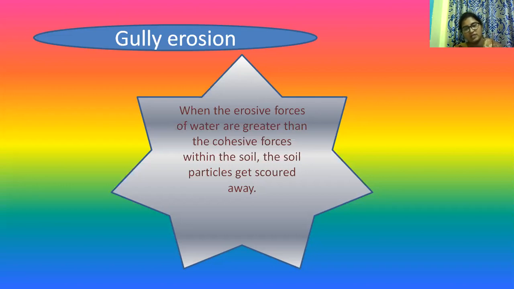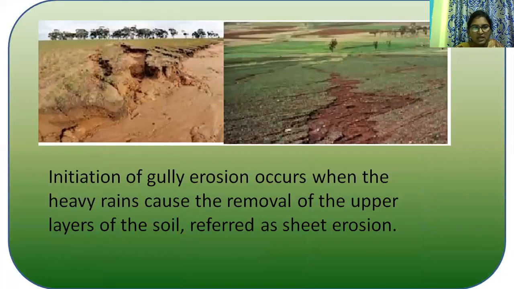Vegetation reduces the surface runoff, increases the infiltration, and the groundwater table also increases. The next one is the stages of gully formation. Initially, gully formation occurs when heavy rains cause the removal of the upper layer of the soil, referred to as sheet erosion. So, heavy rains, heavy flood. Due to runoff, the top of the soil will be eroded.